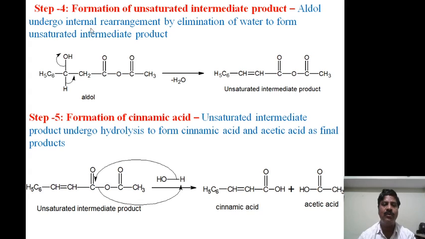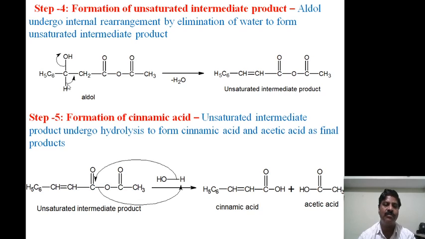Next, the fourth step, the formation of unsaturated intermediate product. The aldol formed in step 3 undergoes internal rearrangement by elimination of water to form an unsaturated intermediate product. Here this takes the electrons away, and this is the alpha hydrogen atom.